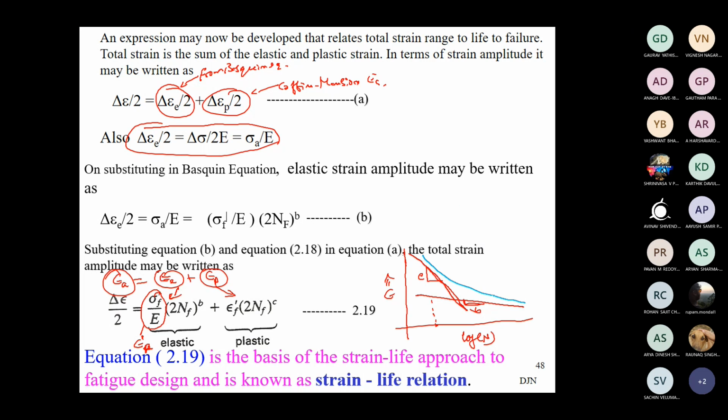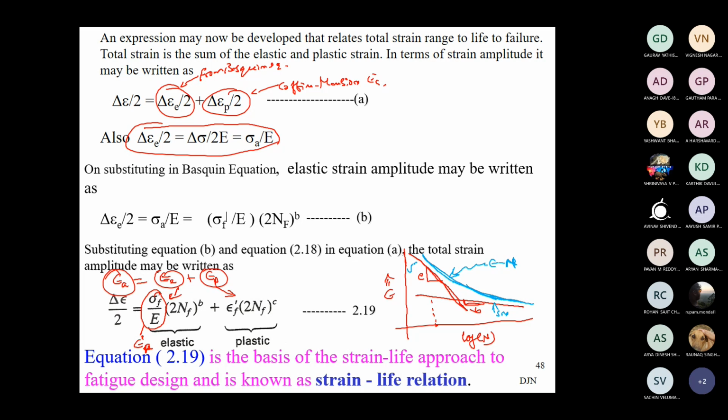As you go towards the elastic part, that means you apply low stress amplitude or low strain amplitude. You are not operating at high stress levels, so not much deformation. Low load you are applying, that means we expect higher life. In the higher life region, we talk about high cycle fatigue. In high cycle fatigue, you can see this blue curve approaching or dominated by the SN curve. So this is the strain life curve.